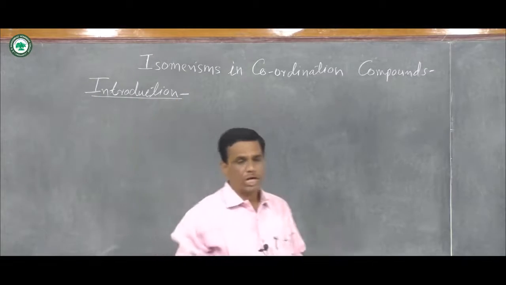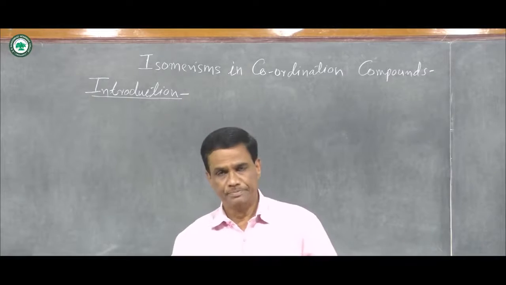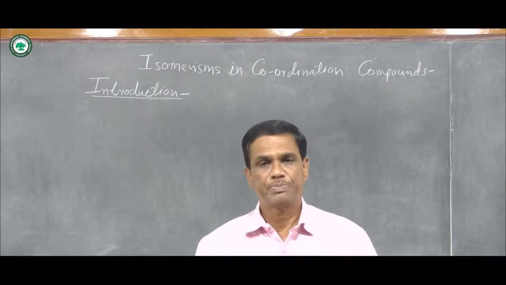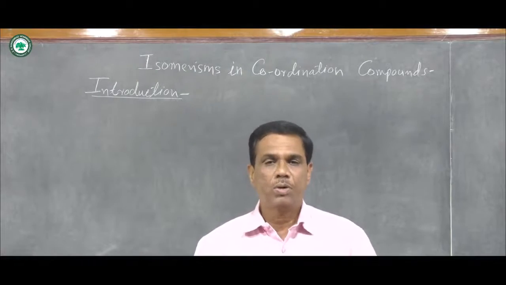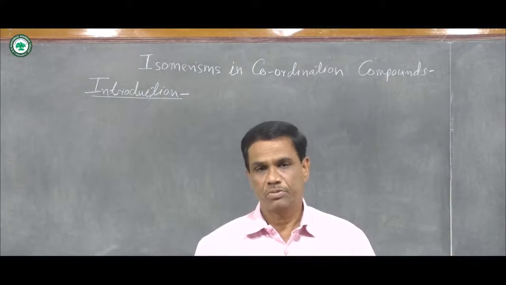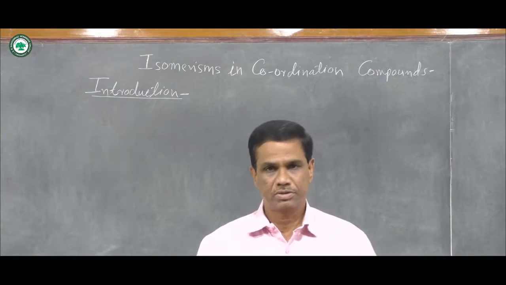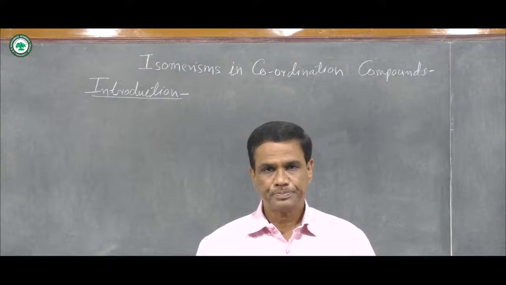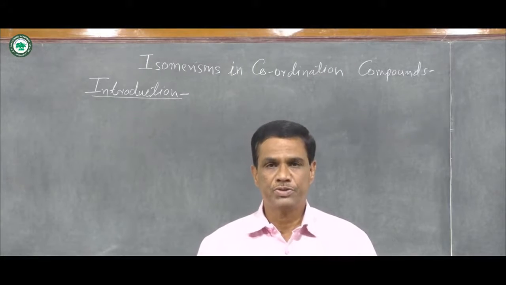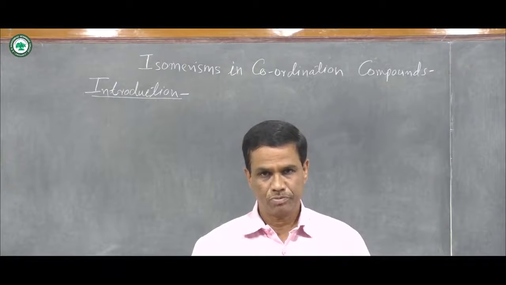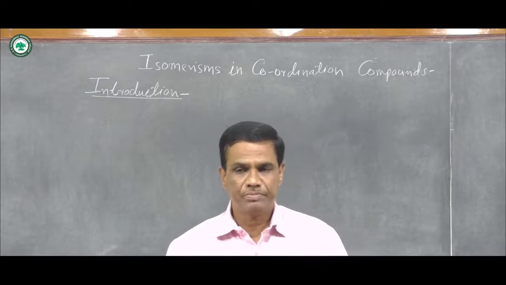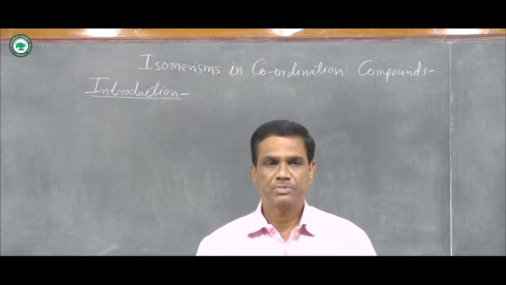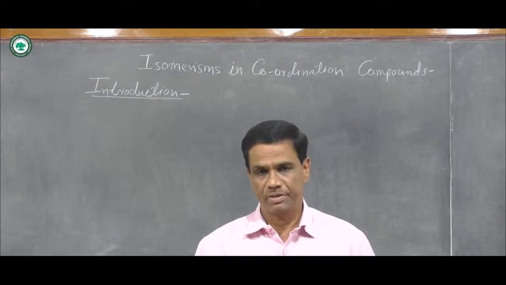Compounds having the same chemical formulae but different structural or space arrangements of groups, atoms, ions or molecules are known as isomers, and the phenomenon is known as isomerism. In isomerism, the arrangements of groups or atoms or ions is different.